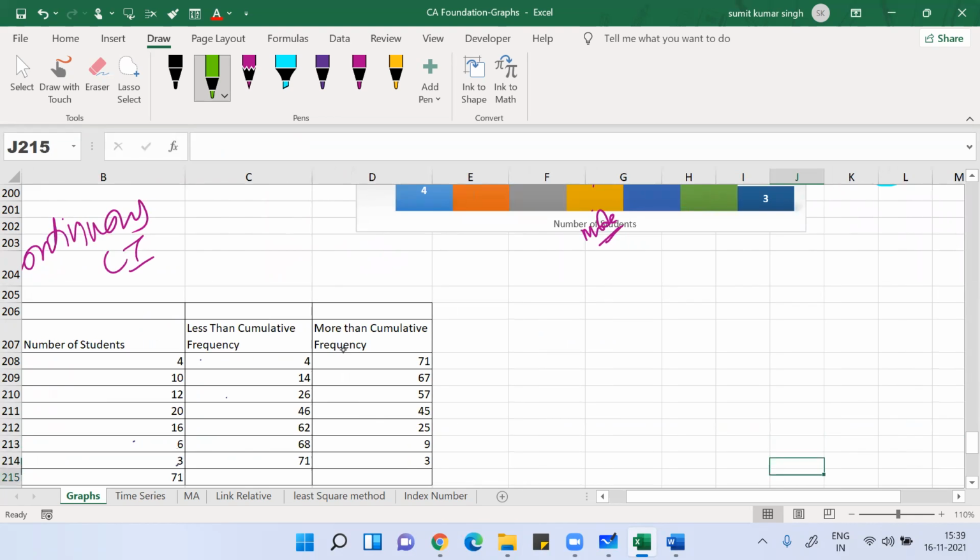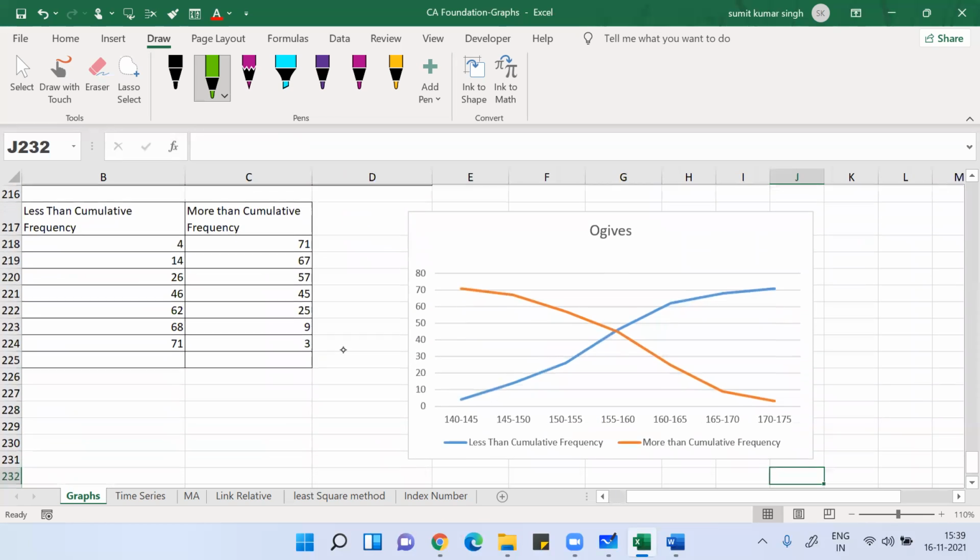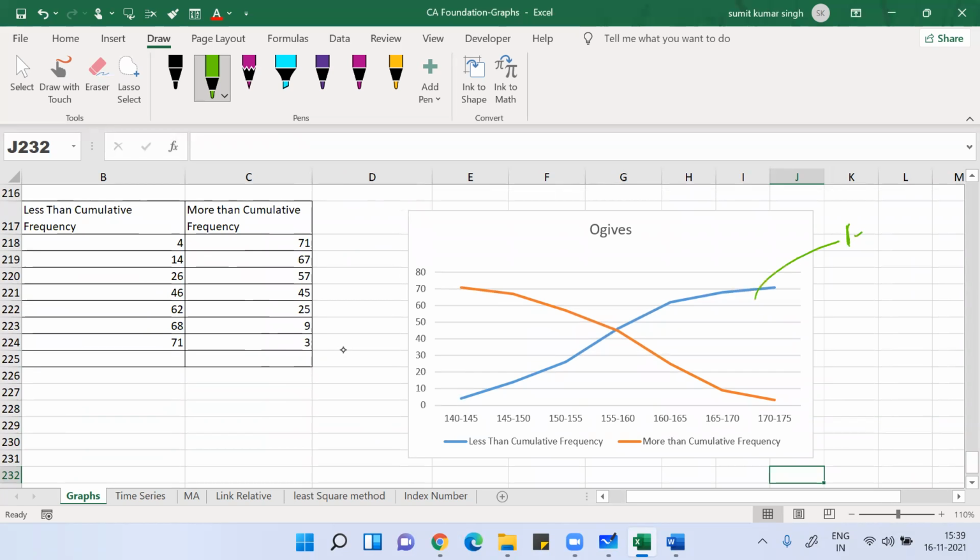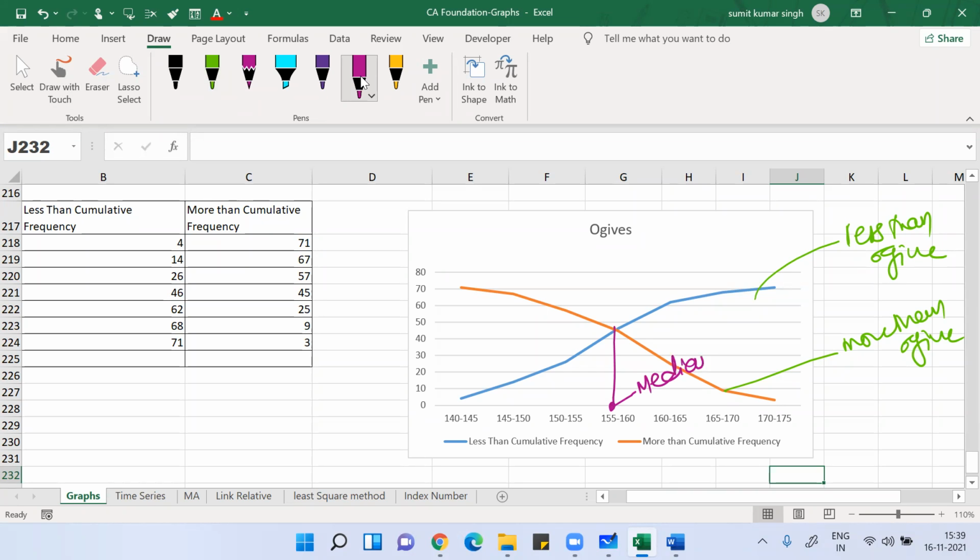Let me show you the ogive diagram. This is the less than ogive. And if you take more than class interval with more than cumulative frequency, this is the more than ogive. The point where the less than and more than ogives intersect, that point on the x-axis will give you the median. So you can determine the median graphically by the point of intersection of the less than ogive and the more than ogive.